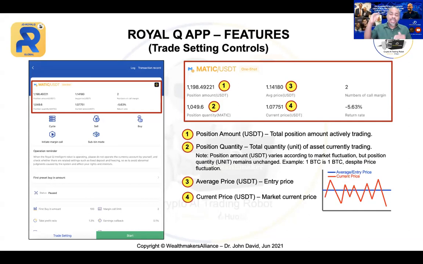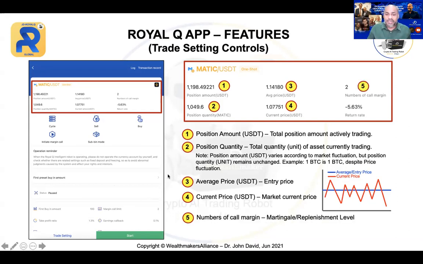So if the current price is down, you can do manual replenishment and bring down your price closer to the current price. So when the market actually rebounds, you will make profit much faster. You don't have to wait too long.